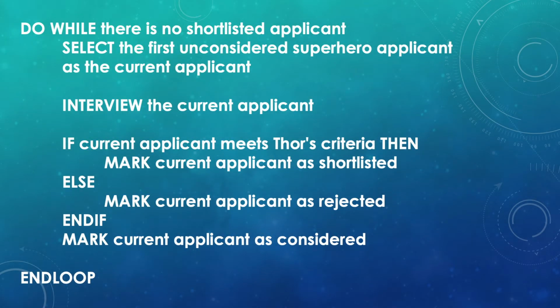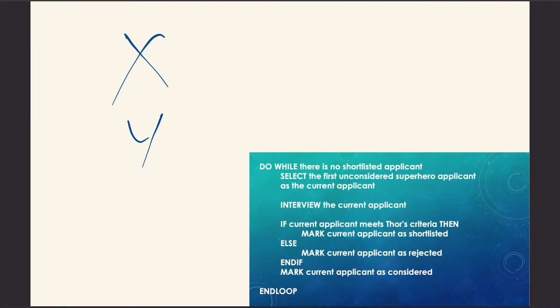Now let's go on to option number 2: do while there is no shortlisted applicant. So as long as we haven't shortlisted anyone, keep looping. Let me change the letters of the alphabet. We have X-Men, you know, Wolverine with the claw, so we have X-Man, Y-Man, and Z-Man. Do while there is no shortlisted applicant. Then we will select the first person as the current applicant, interview, and then mark as considered.